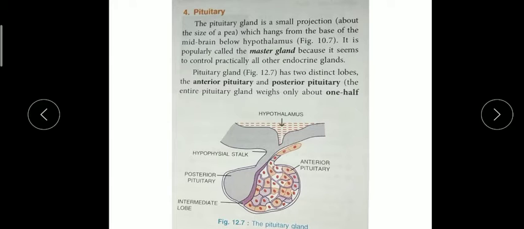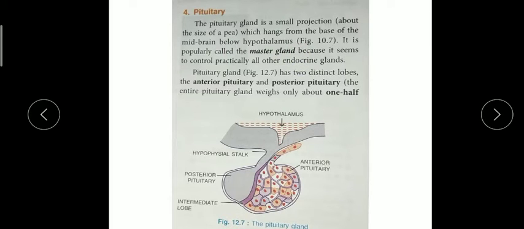Now it is a very small, red-gray and peanut-shaped gland. Where is it located? It hangs from the base of the midbrain below the hypothalamus. So remember, in the midbrain, below the hypothalamus, the pituitary gland is situated.